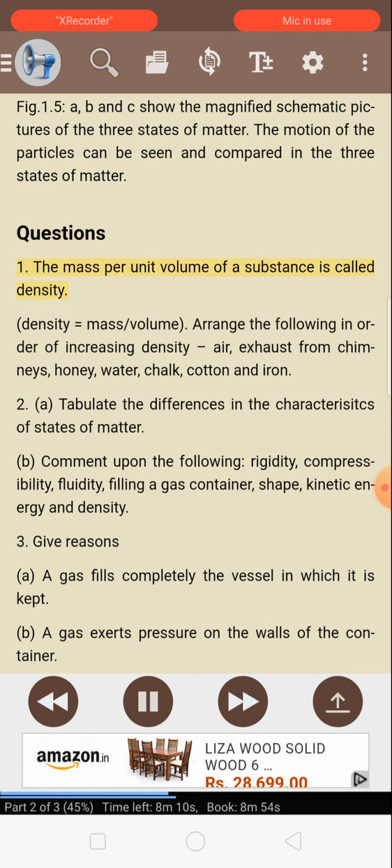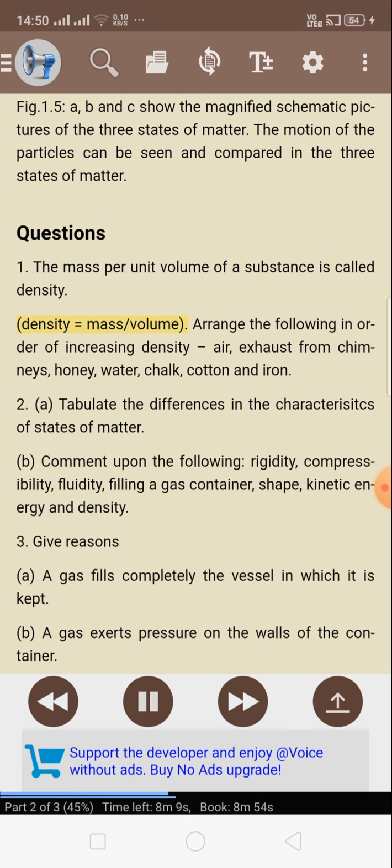Questions. 1. The mass per unit volume of a substance is called density. Density equals mass by volume. Arrange the following in order of increasing density: air, exhaust from chimneys, honey, water, chalk, cotton, and iron. 2. A. Tabulate the differences in the characteristics of the states of matter. B. Comment upon the following: rigidity, compressibility, fluidity, filling a gas container, shape, kinetic energy, and density.